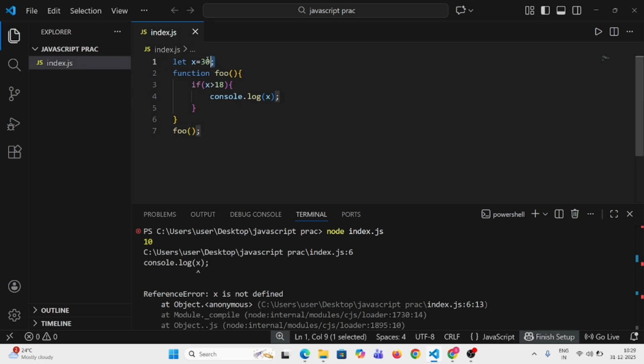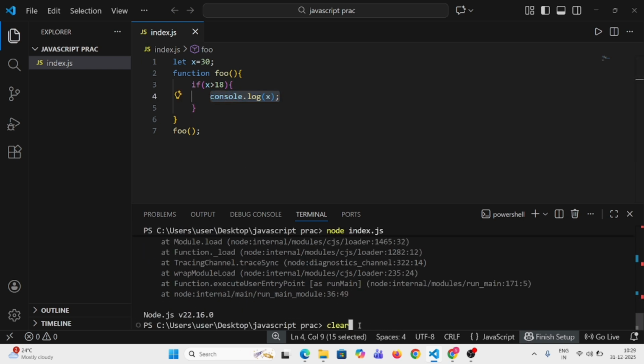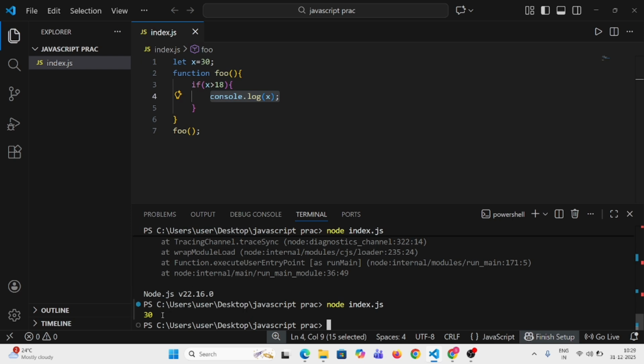I have declared 30 outside of the function, but I wanted to access it inside of the function. We get the output 30, right? So if x is greater than 18, this condition is true, so we have to print the value of x.